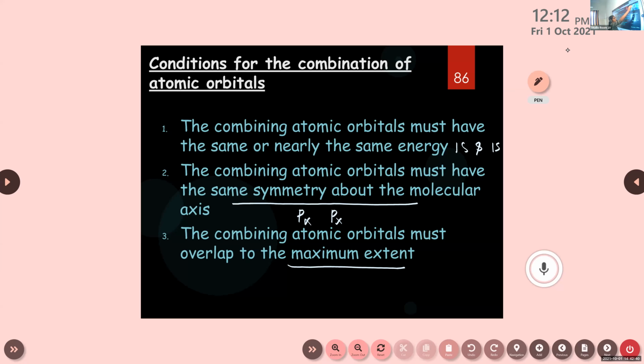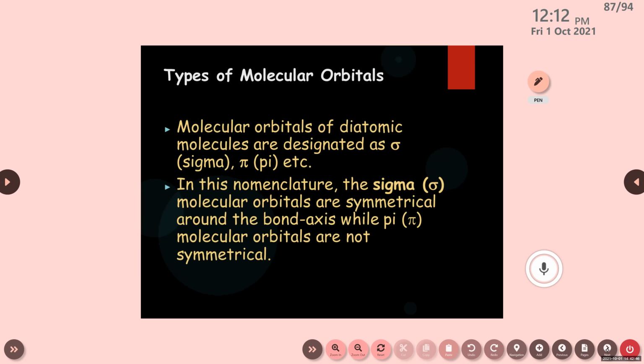Shall I move to the next one, children? Yes, ma'am. So then, types of molecular orbitals. We have learned about two types, that is bonding and anti-bonding, right? Again, the molecular orbitals of diatomic molecules can be designated as sigma and pi. In the case of hydrogen, only one electron is present, that's why it's just sigma and sigma star. But in the case of molecules with higher atomic numbers, they have sigma and pi bonds.